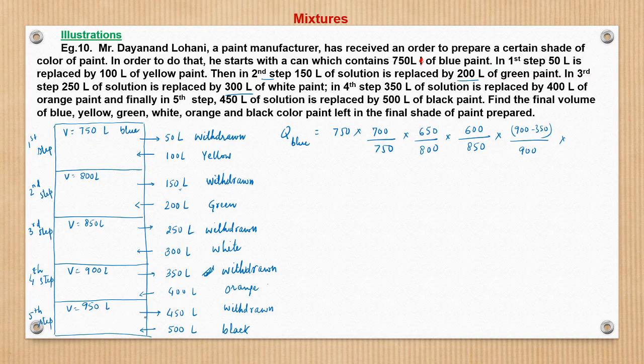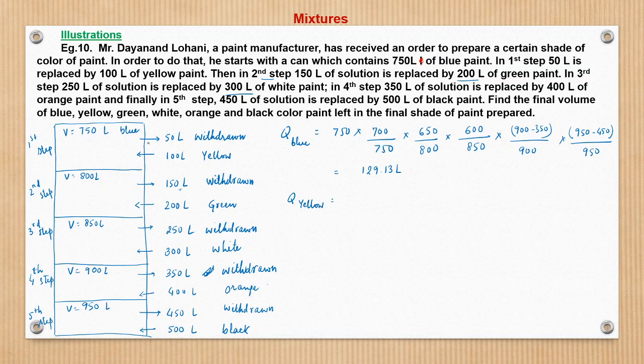Now in the fifth step, when 450 liters is withdrawn, some quantity of blue is also going out. So what remains is 950 minus 450 upon 950, right? So this we can solve. Upon solving, I think we get 129.13 liters. Similarly, now we will check for yellow color.